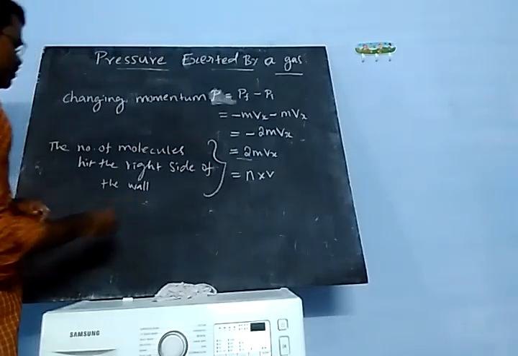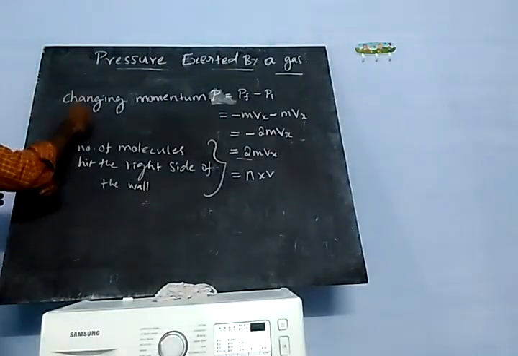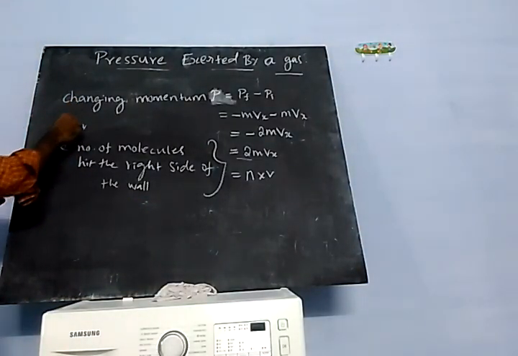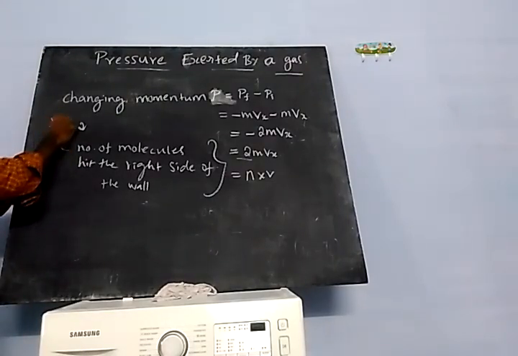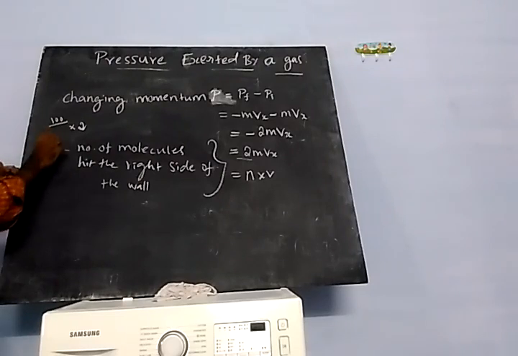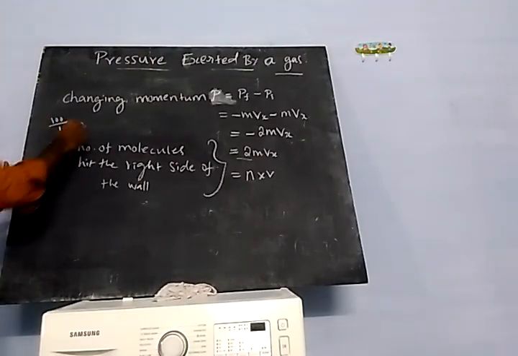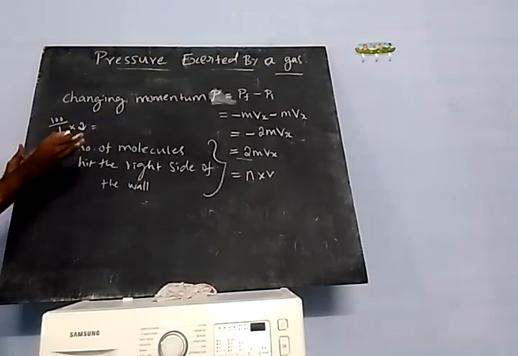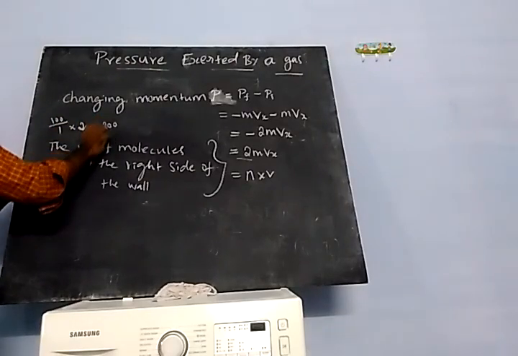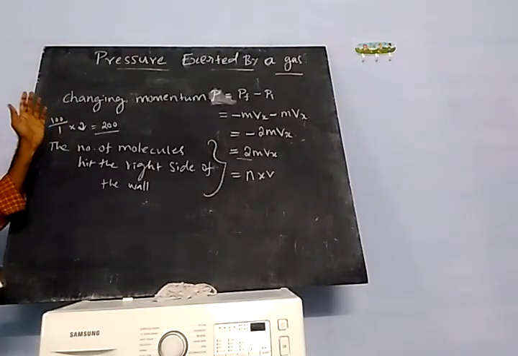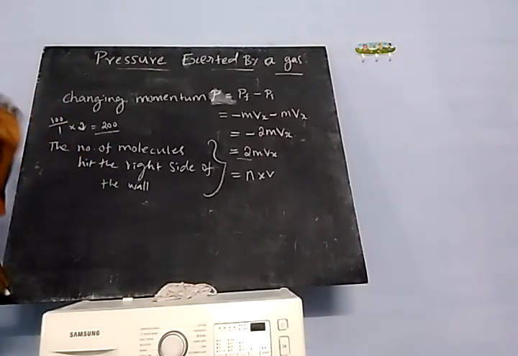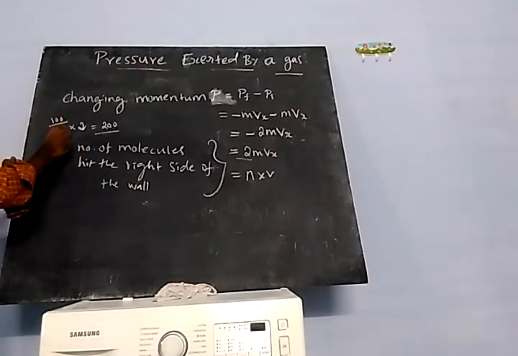For example, suppose 2 unit volume is there. 100 molecules are hitting per unit volume, that means 1. So totally the number of molecules hitting the wall is 200. Okay, do you understand? So per unit volume 100 molecules are hitting. Suppose the volume of the cylinder contains 2 units, then you can just multiply them.